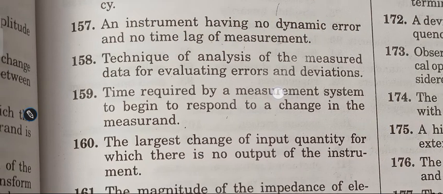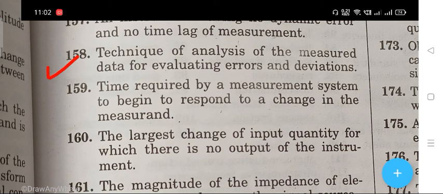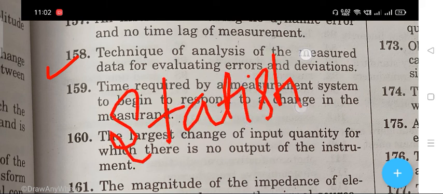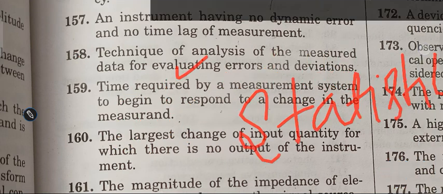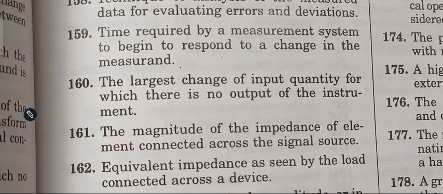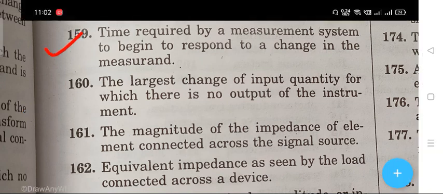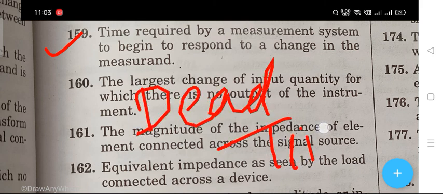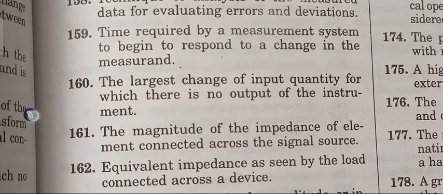The next question: the technique of analysis of the measured data for evaluating errors and deviation. The right answer is statistical analysis. Next question 159: time required by measurement system to begin to respond to a change in the measurement. The right answer is dead time. The next question is 160.